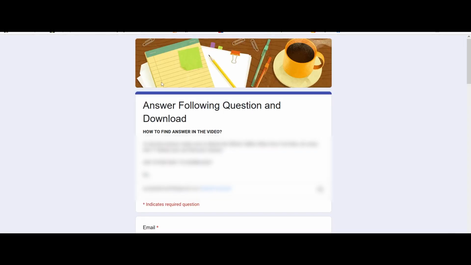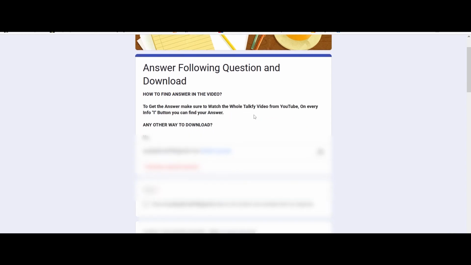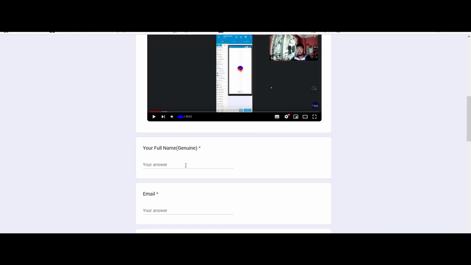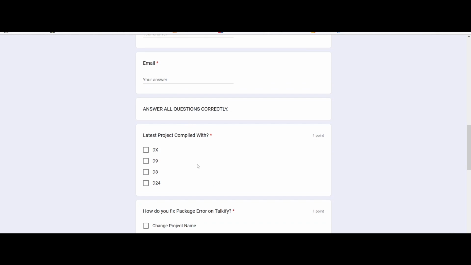It is a Google Form link. Don't cheat, because everything is under surveillance, and you will get caught if you do anything wrong. Make sure you sign in with your email address, then confirm the email address. Then write down your name and your email address. Then answer all the questions.